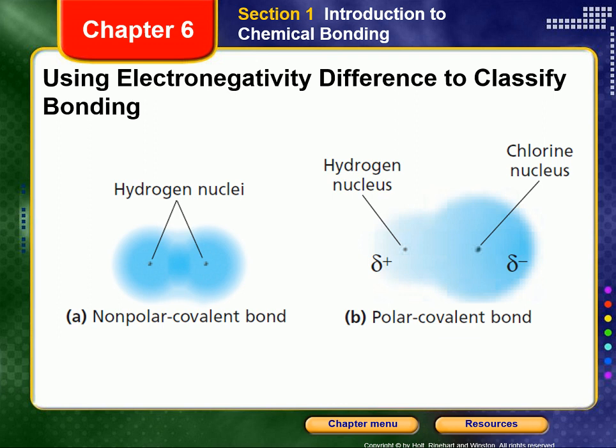The electrons in this bond are closer to the more electronegative chlorine atom than to the hydrogen atom, as is indicated in Figure 6-3b. Consequently, the chlorine end of the bond has a partial negative charge, indicated by the symbol delta minus. The hydrogen end of the bond has an equal positive charge, partial positive.